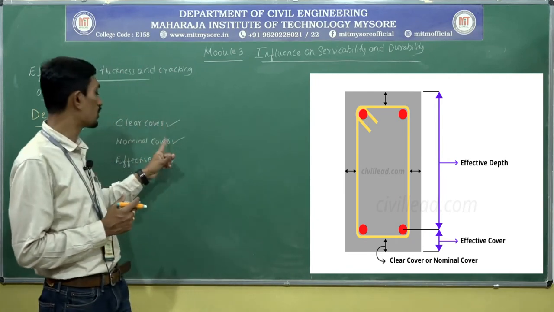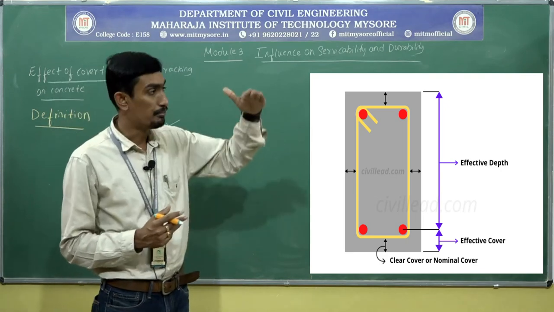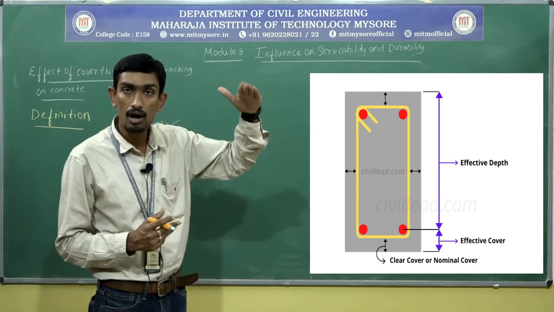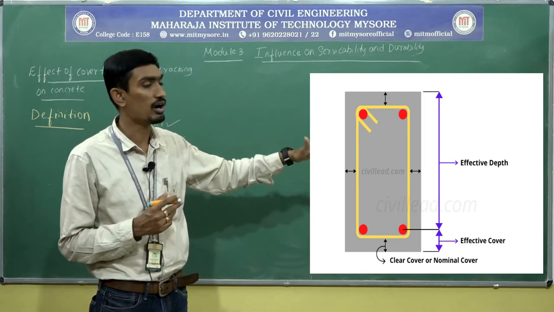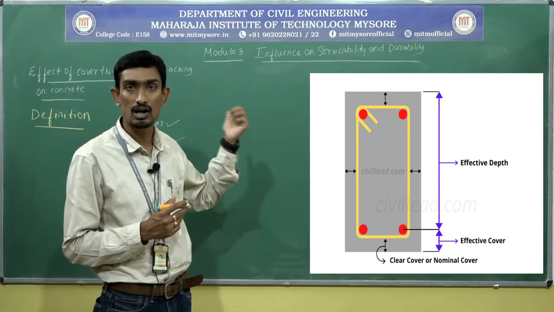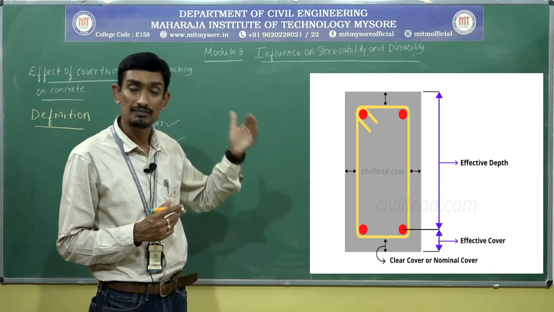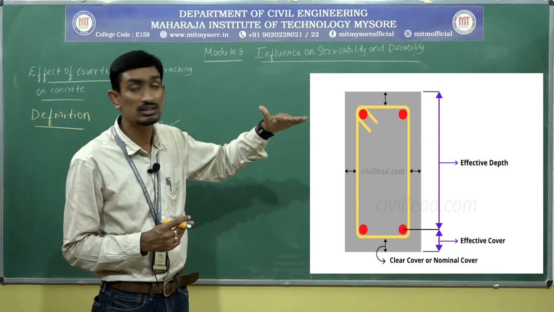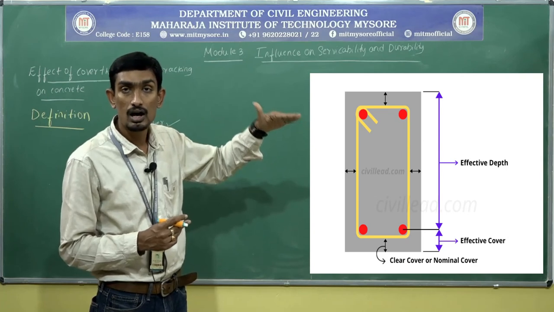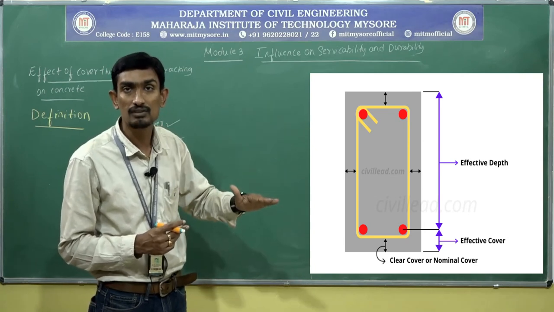See, in the clear cover or nominal cover, I defined the distance from the bottom edge or bottom surface of a rebar up to the edge of the concrete surface as clear cover or nominal cover. But effective cover is defined from the centroidal axis of a tension steel up to the edge of the concrete surface.